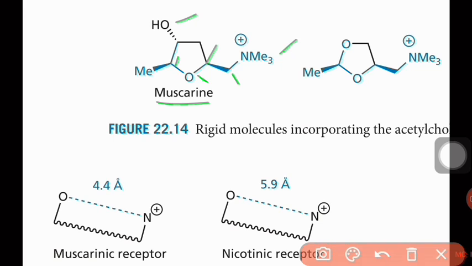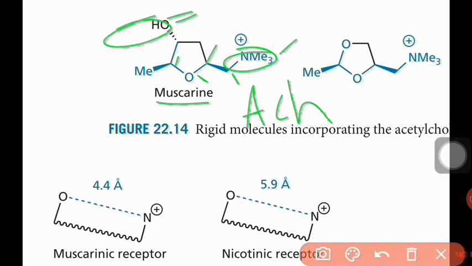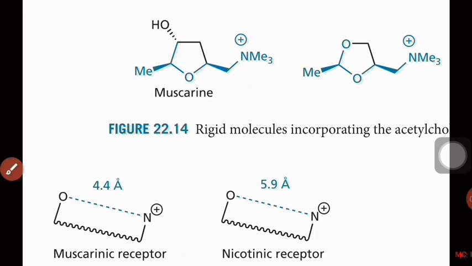So these are the 5 points which have similarity to acetylcholine, and the distance between the oxygen and nitrogen is 4.4 angstrom in the case of the muscarinic receptor. So these are the points you have to remember for the agonist action of acetylcholine.